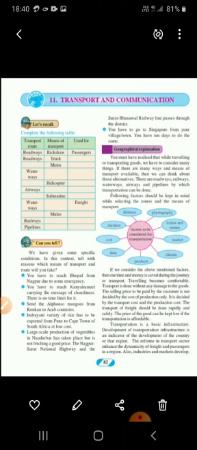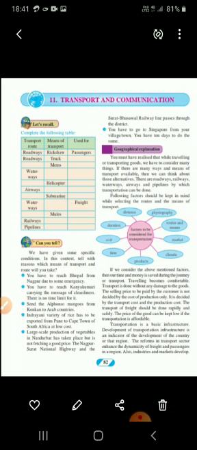Next is, send Alfonso mangoes from Konkan to Arab countries. In such a condition, we will choose airways as a route and aeroplane as a means of transport. The reason is, Alfonso mango is a perishable agricultural product. Therefore, it becomes essential to transport Alfonso mangoes at high speed. Otherwise, it will be in bad condition. It will get rotten. Understood?